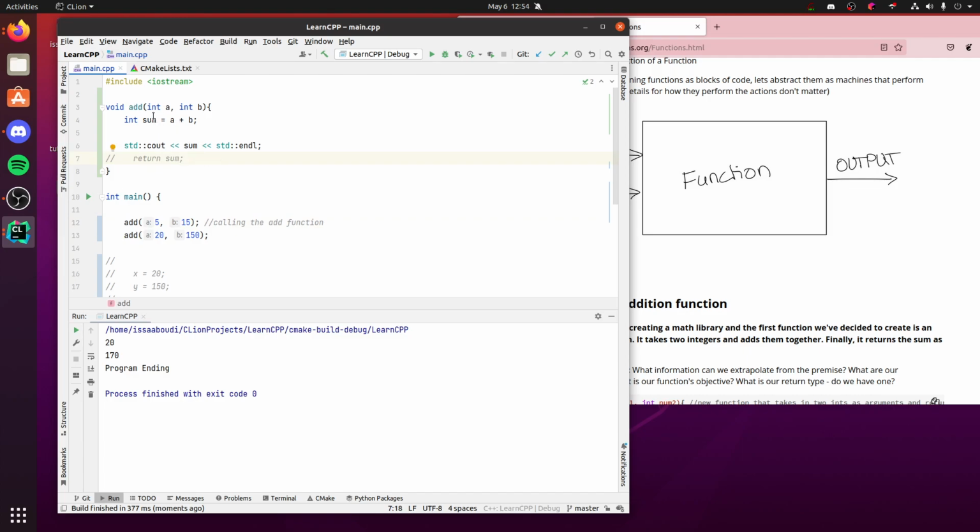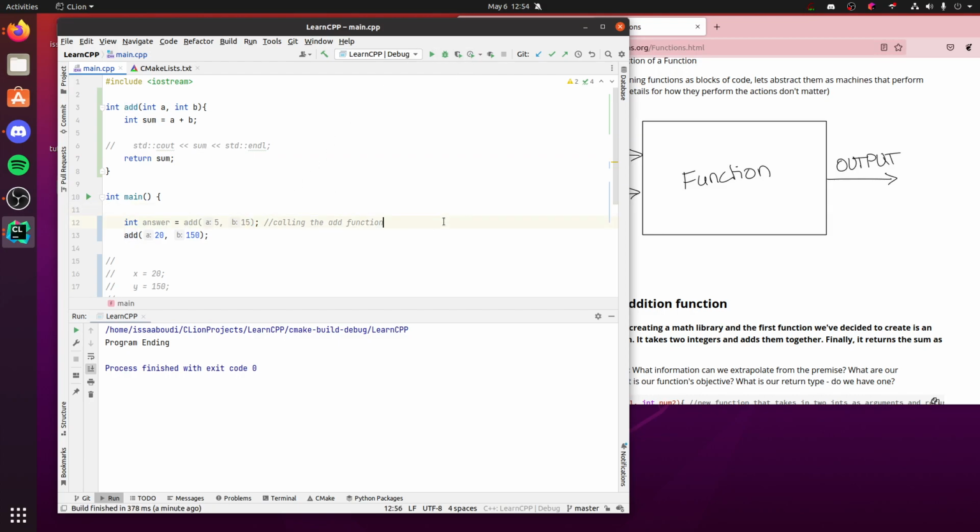there is no way to work with this value or to save this value outside of the function. Like, if I comment this out, it's doing the calculation, but we're losing the total. Like, the 20 in this line, yeah, it does the calculation, but it's wasted. We don't have a way of saving it, so we can't save it somewhere. But if we make this an int and return it, now we can say, hey, int answer equal to the value calculated and returned by this function.